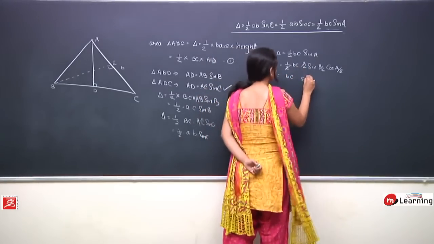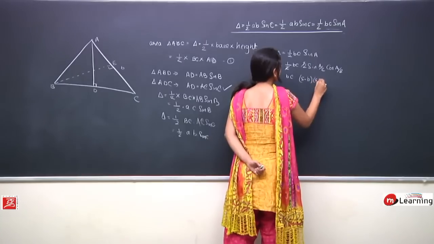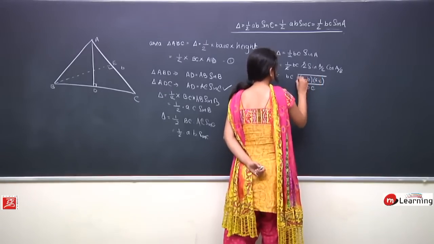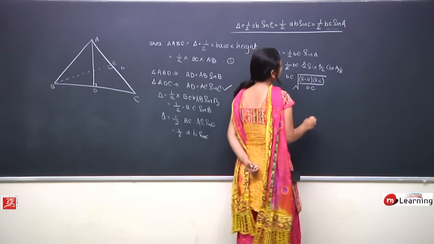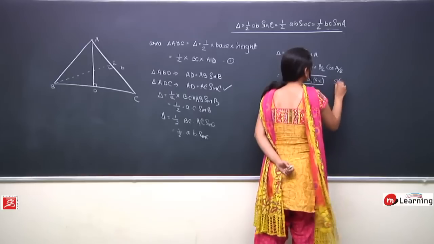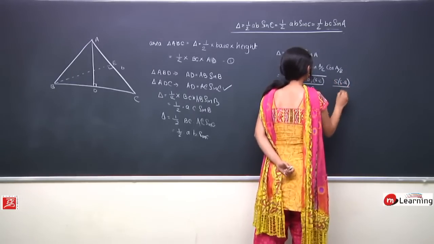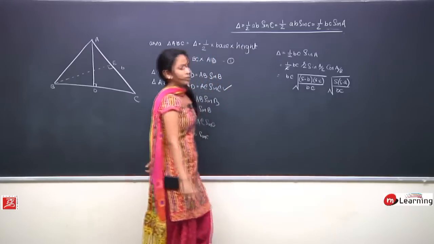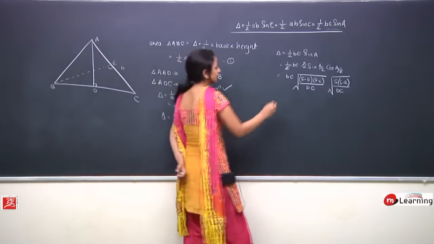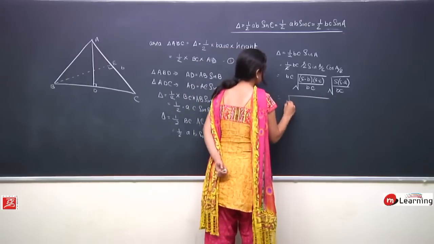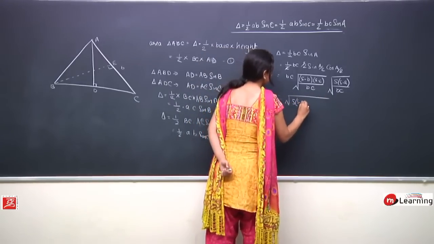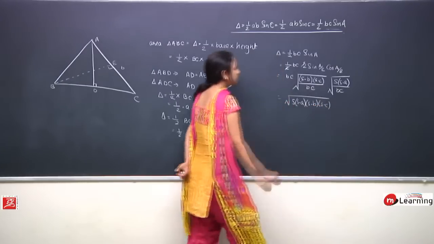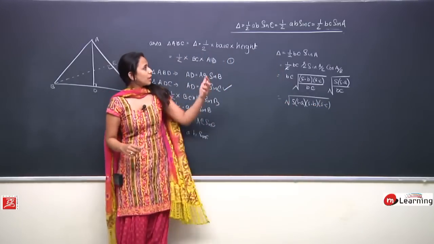It is under root of S minus B, S minus C upon BC, and cos A by 2 is under root of S into S minus A upon BC. True. So this term is even equivalent to area of a triangle.